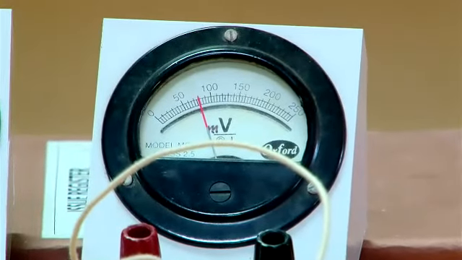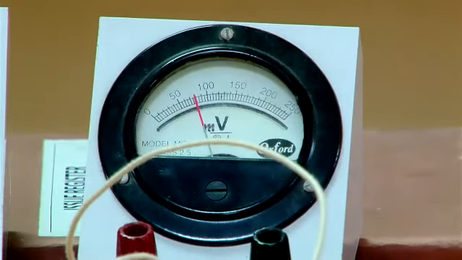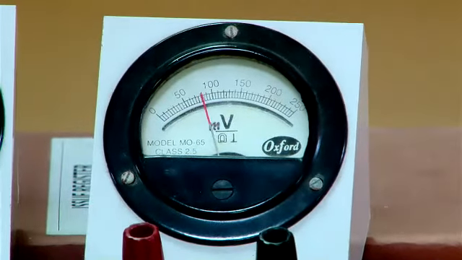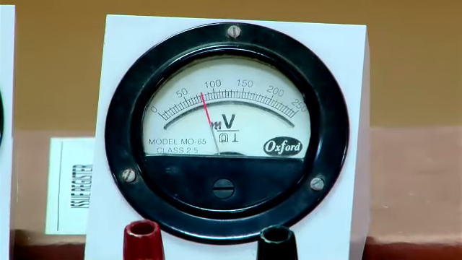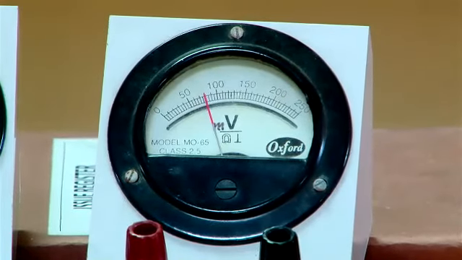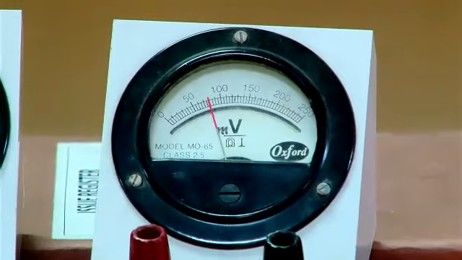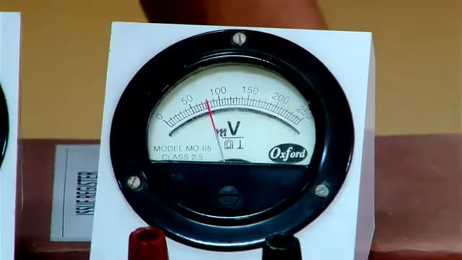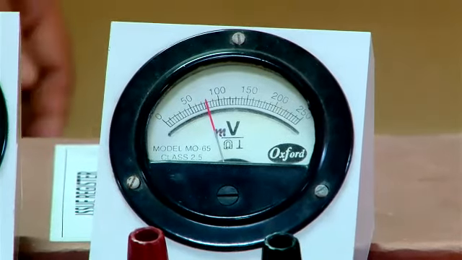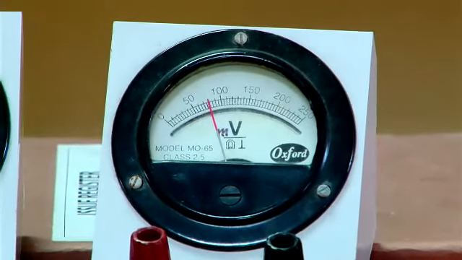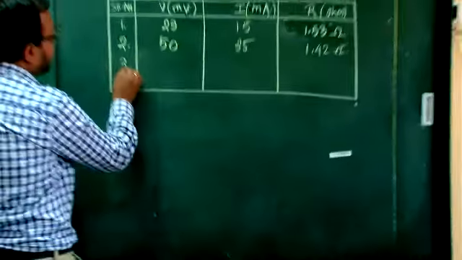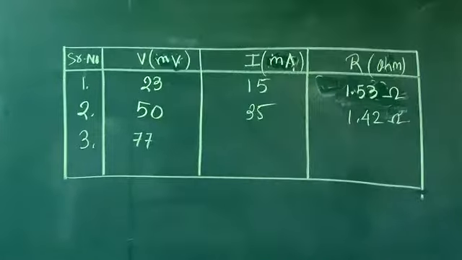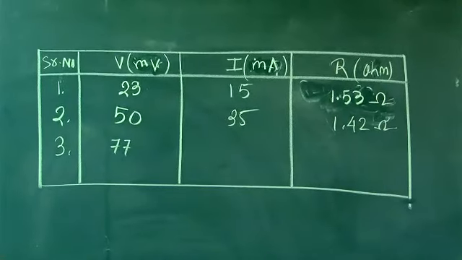Almost 75. Sir, more than 75, less than 80. So I can write 77 near about. I am writing here 77. This is roughly accurate, but I am not getting the exact value here.